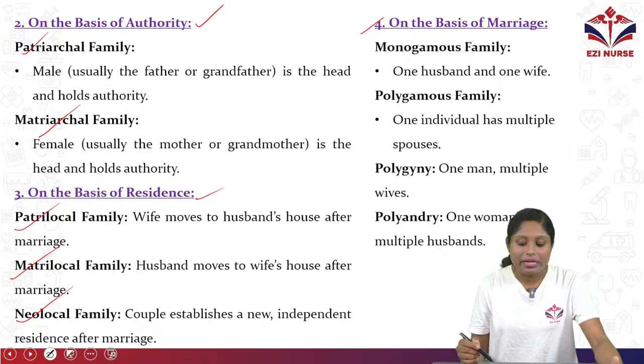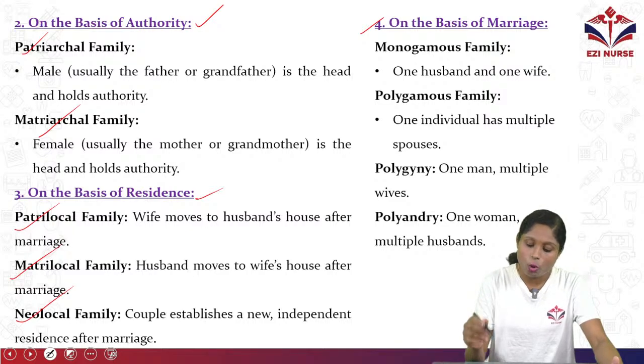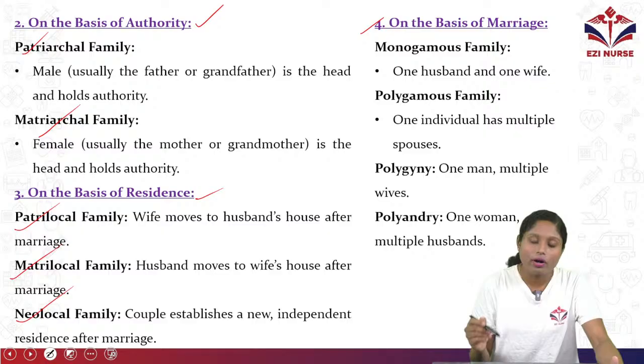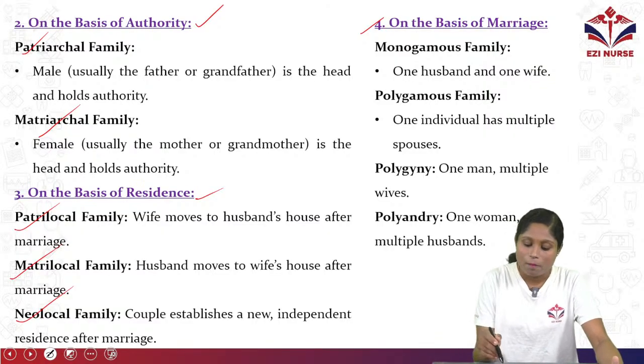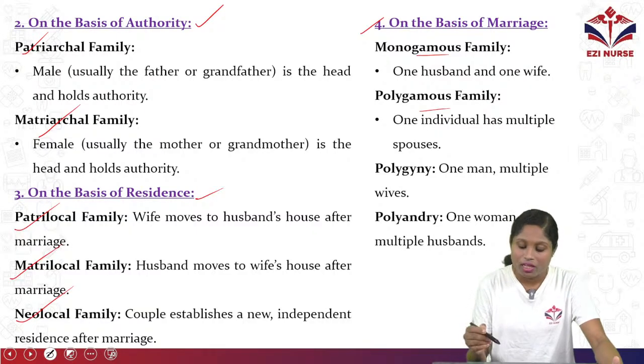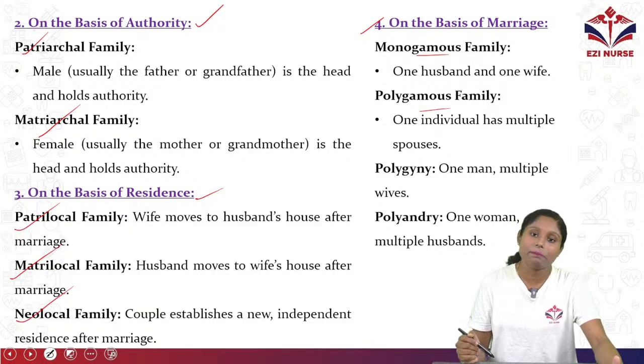Next one is on the basis of marriage. It is divided into monogamous family and polygamous family. So what is monogamous family? One husband and one wife. That is monogamous family. Polygamous means, poly means multiple, that is one individual has multiple spouses.